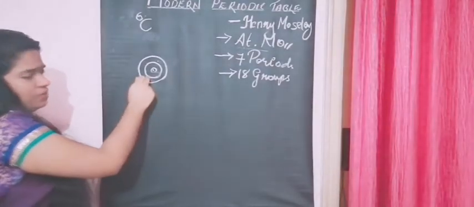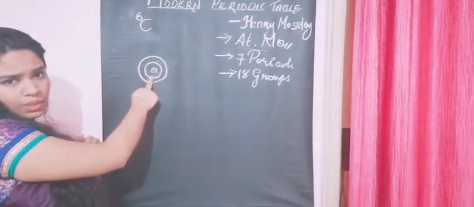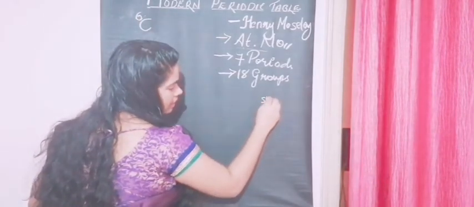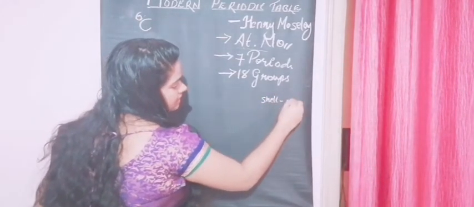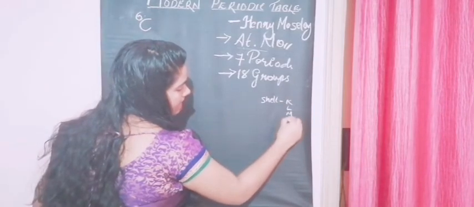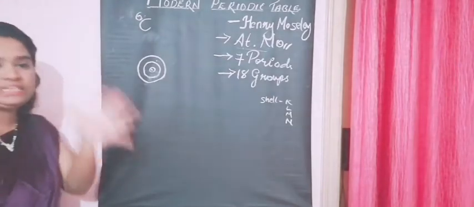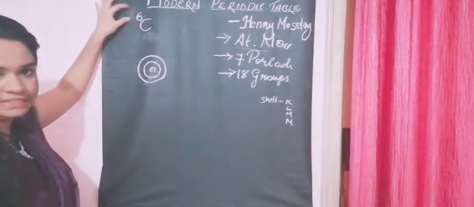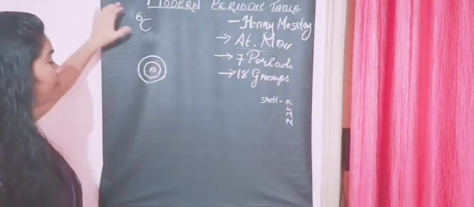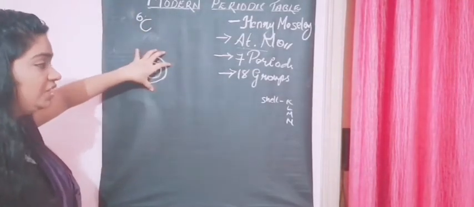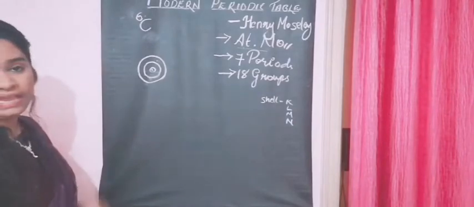So first we'll start from K, and then L, it goes on like that. So shells start from K, L, M, N, and it goes on like that depending on the size of the atom and the increase in the atomic number. For carbon, the atomic number is 6, right? I'll show you how to locate the electrons first.